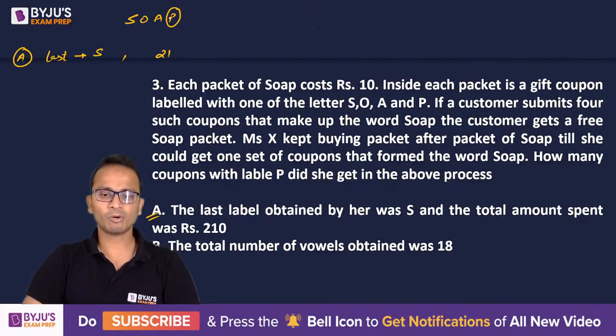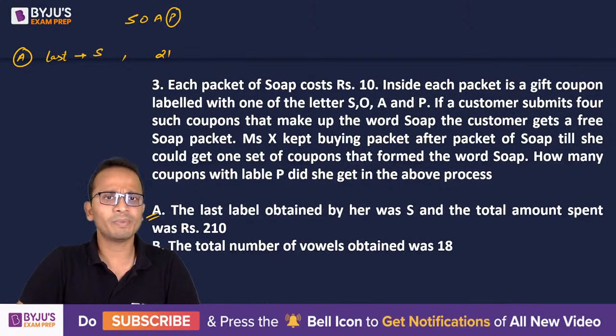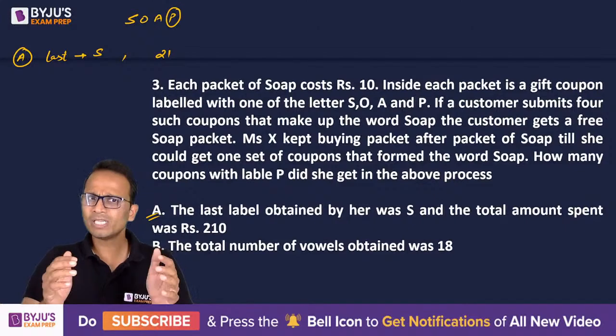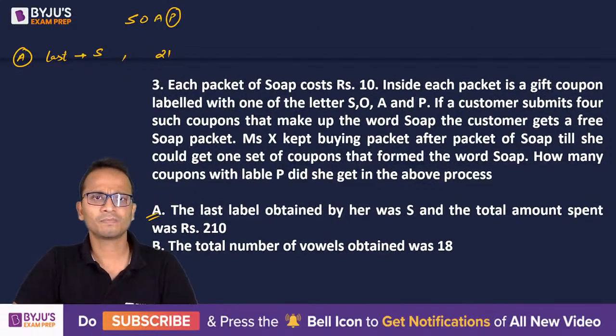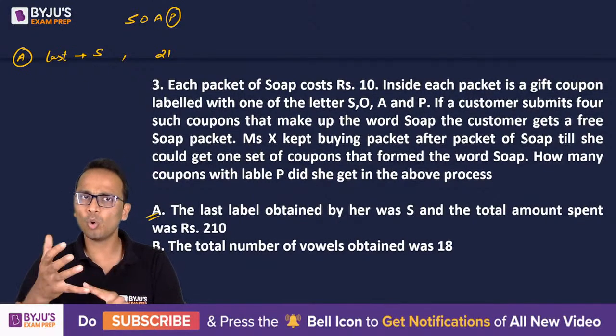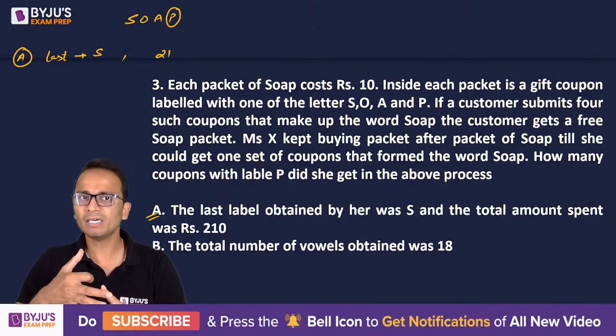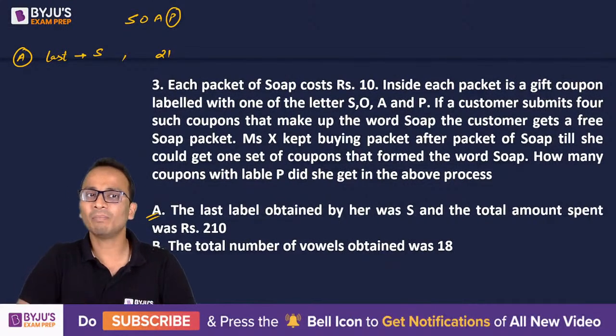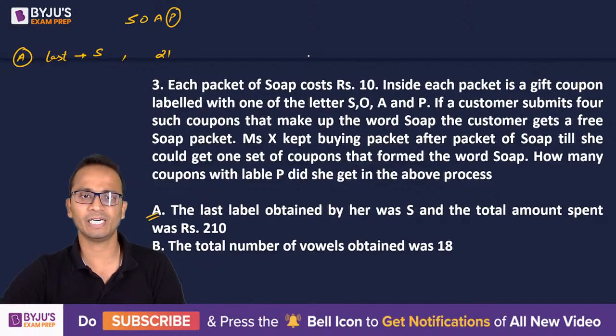So the number of soaps she has purchased is 21 and the last alphabet was S. Using this much information, I cannot find the number of P's she has got. Before S, there were O, A and P, and they can be any number of times. So statement A alone cannot give the answer.